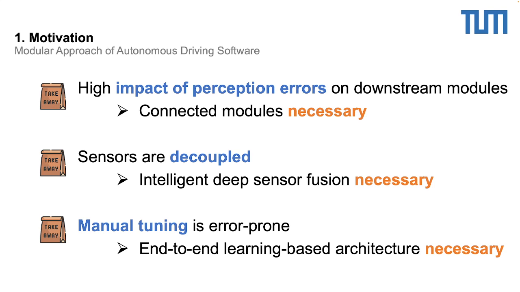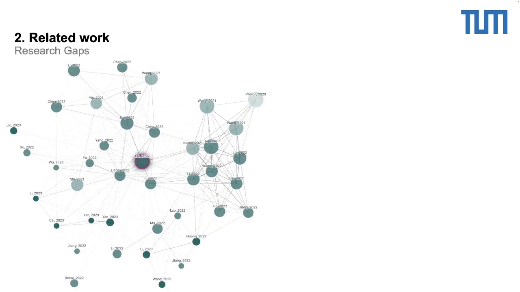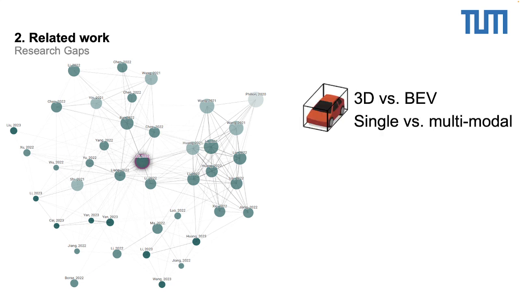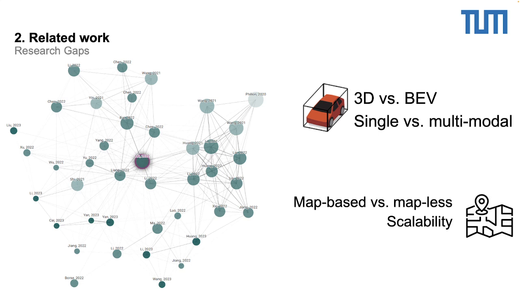When we look at the literature in the world of 3D perception and perception for autonomous vehicles, we see people arguing between 3D detection and bird's eye view detection. We see people arguing between single and multimodal sensor perception. Number two, we see map-based approaches and mapless approaches for creating an environment. And we see a discussion about the possibility and scalability of these different algorithms and methods.